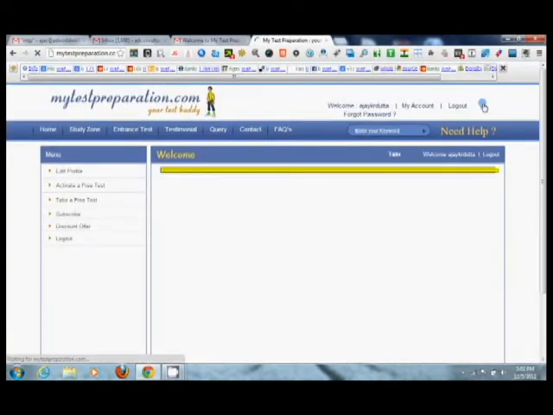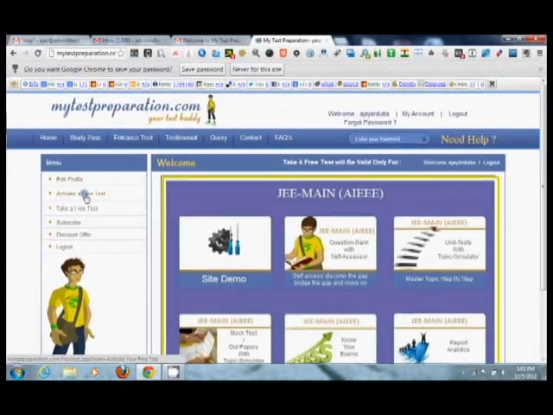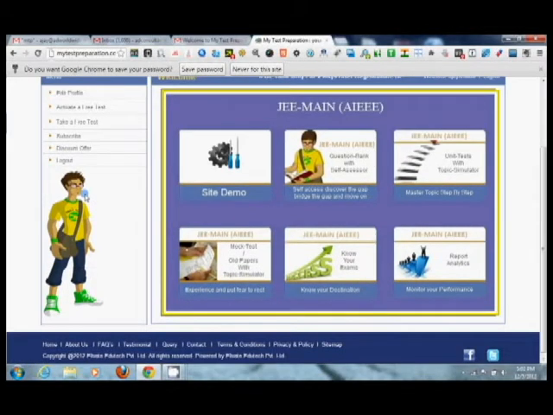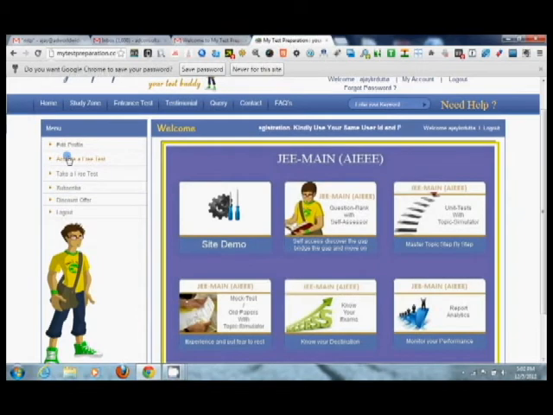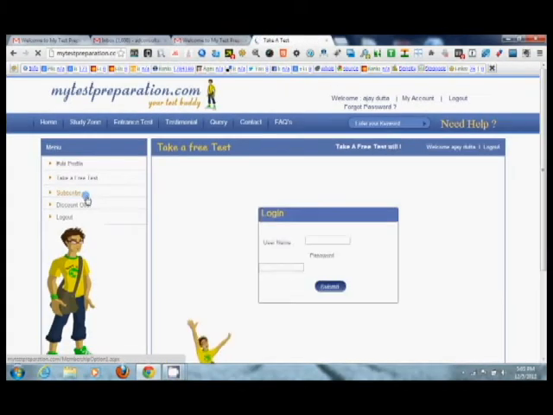On the login page you have to activate your free test. So this is the login page, JEE AIEEE, where you activate the free test. The user ID and password already exist. Now submit. Now the AIEEE online exam has started.